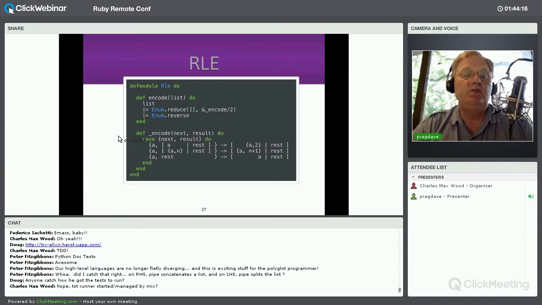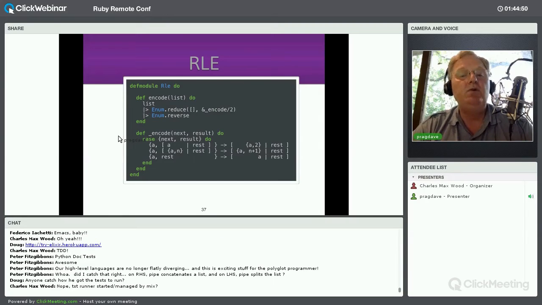And you'll notice in my top encode method there, I'm using this pipe arrow thing. This actually is a pipe operator, and what it does is it basically takes the value on its left-hand side and injects it as the first parameter in the value on the right-hand side. So this is effectively the same as saying, take my list and pass it as the first parameter to a num.reduce, and then pass in the list and the encode method, and then pass the value there as the parameter to a num.reverse.